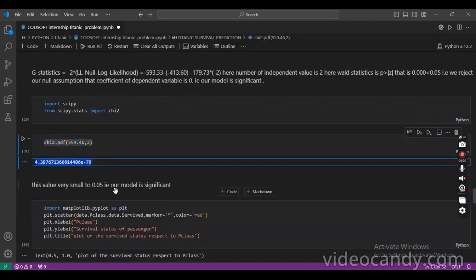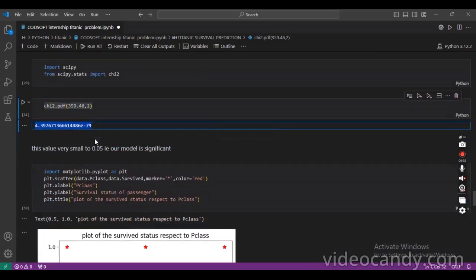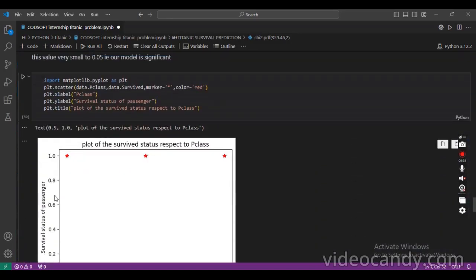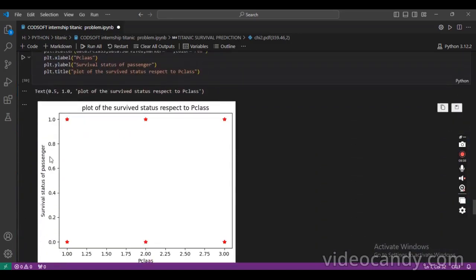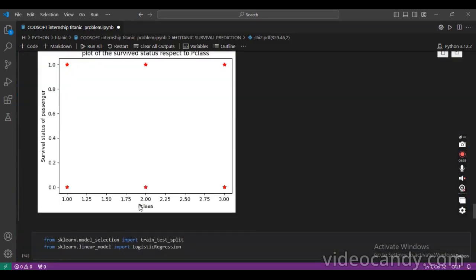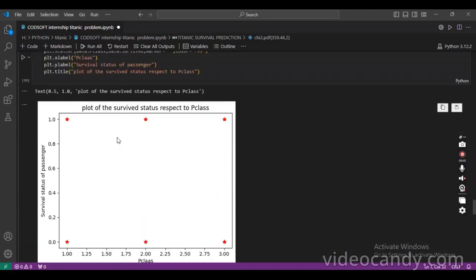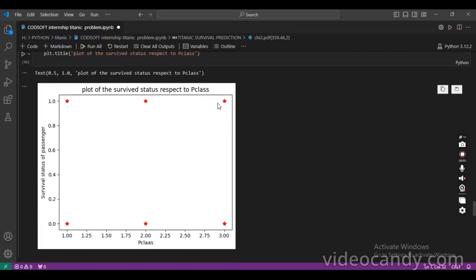Then we draw a plot of the survival status of the passengers with respect to Pclass. The survival status only takes the values 0 and 1; it is not a continuous variable.